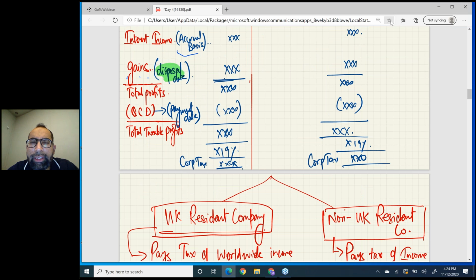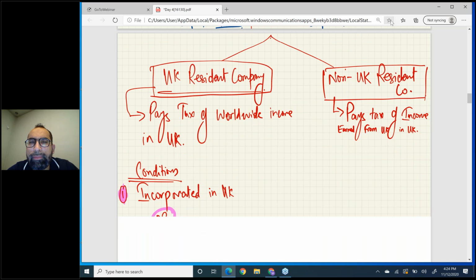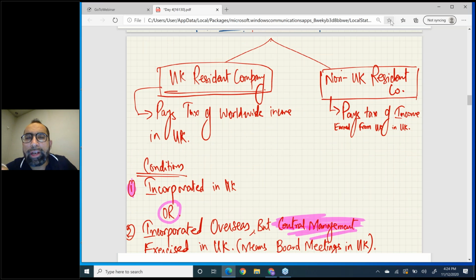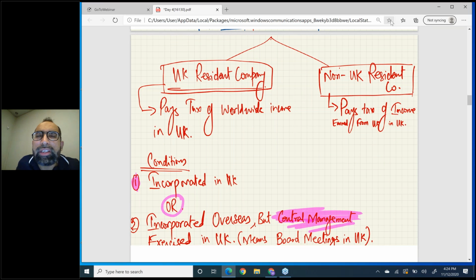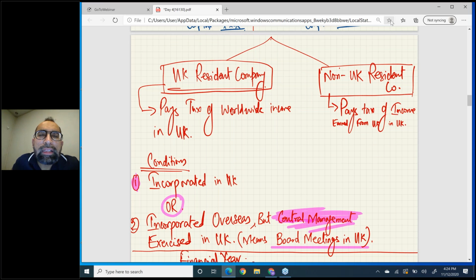There is a very short theoretical topic, a 2-minute topic for companies. For individuals this topic is a little big, but for companies it is very short: UK resident company and non-UK resident company. What is a UK resident company? A UK resident company has to pay UK earnings tax in UK, plus worldwide earnings tax also in UK.